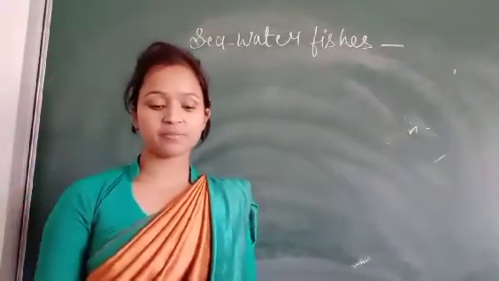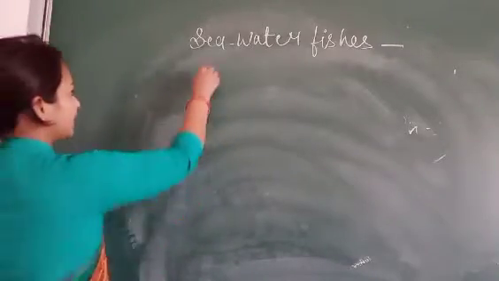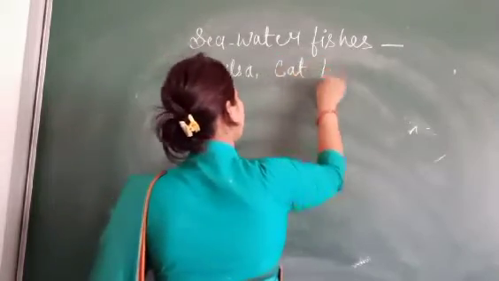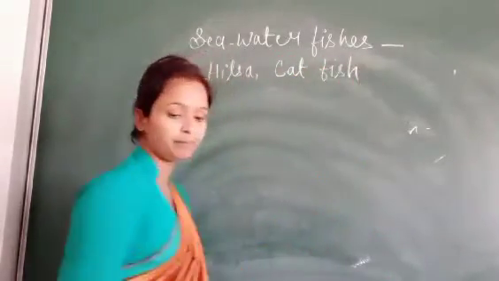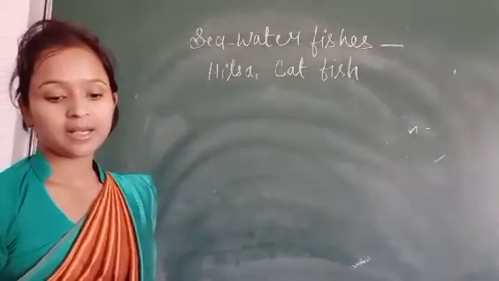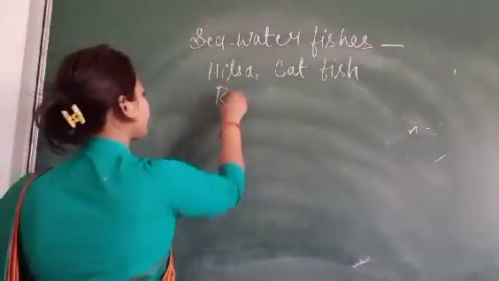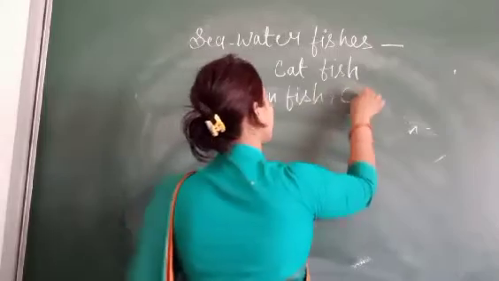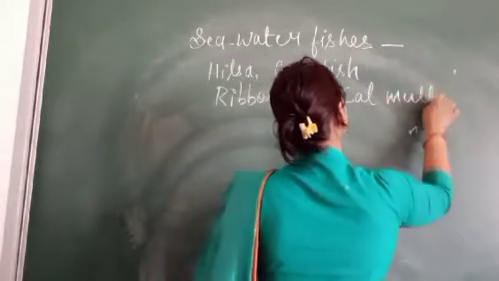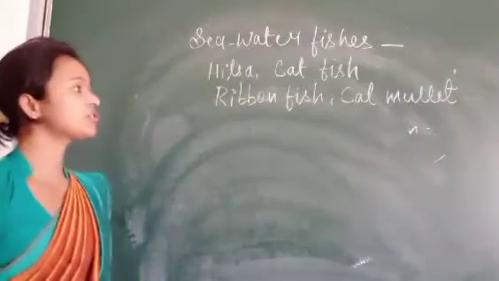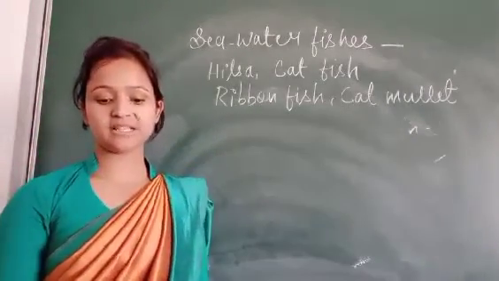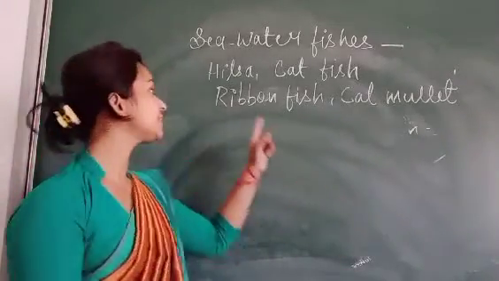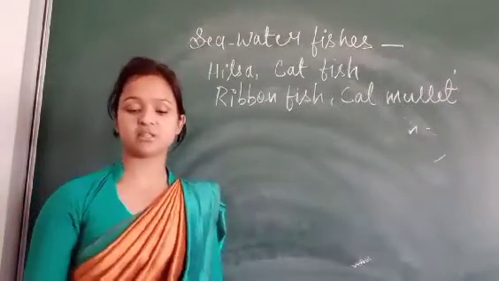In seawater fishes, you can see that hilsa, catfish, ribbonfish, red mullet, cat mullet, pomfret, Bombay duck also. These are examples of the seawater fishes.